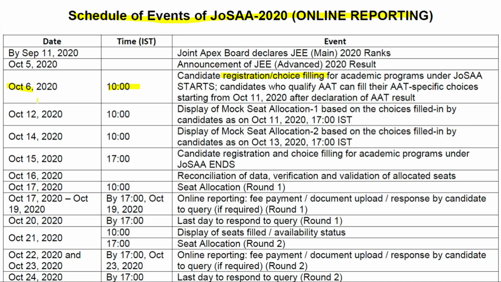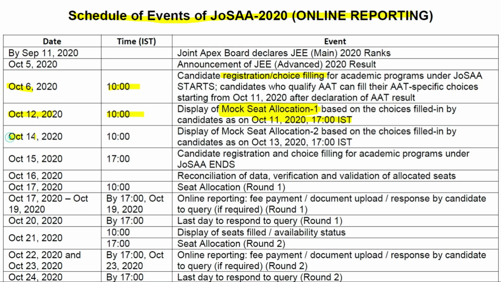On October 12th, 10 a.m., display of mock seat allocation. I think you know the word mock. Mock is nothing but an example based on choices filled by candidates as on October 11th, 2020, before 5 p.m. If you fill your preferences, that means choices, then you will get a display of mock seat allocation, meaning which seat can be allotted to you according to the options you have filled. It will be shown as a mock, which is not the original one, just a mock seat allocation.